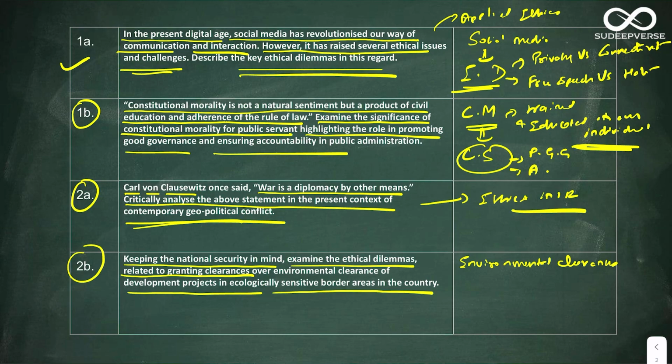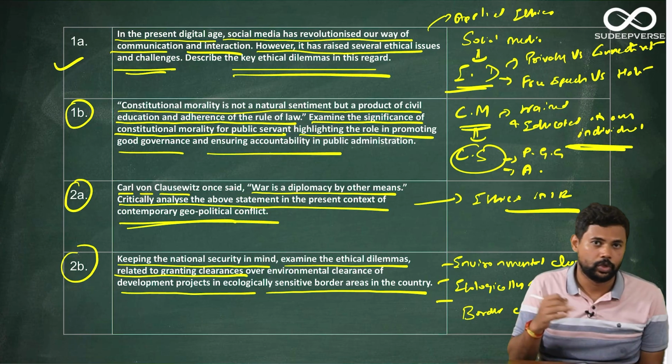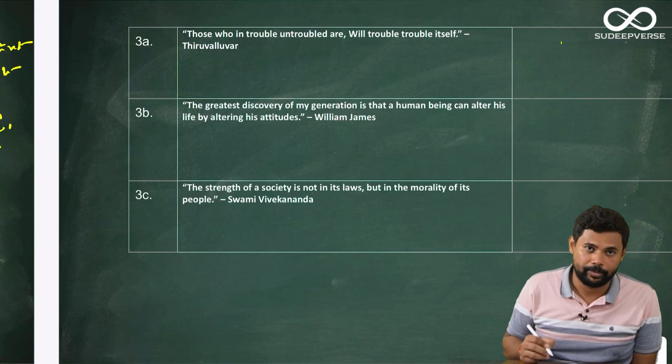The second variable is ecologically sensitive areas. And the third variable is border areas. Okay, so these are the three variables you have to play around with. I will show you how to play around with these three variables and write a very good answer in the upcoming part of the video. Now let us look at the code based questions, that is 3A, 3B and 3C.